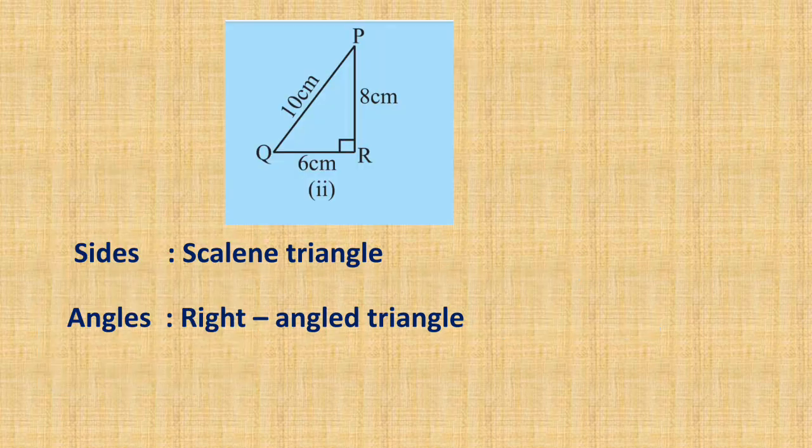One more sum, 10 centimeter, 8 centimeter, 6 centimeter. Clearly you can find all the sides are different. What is the name of the triangle? Yeah, scalene triangle. Now look at the angle. Here they are giving only one angle, that is 90 degree. 90 degree is a right angled triangle.